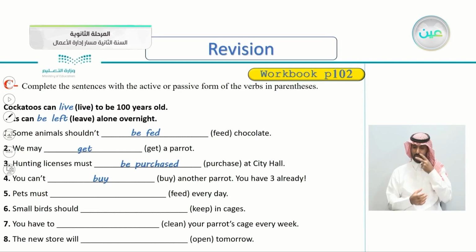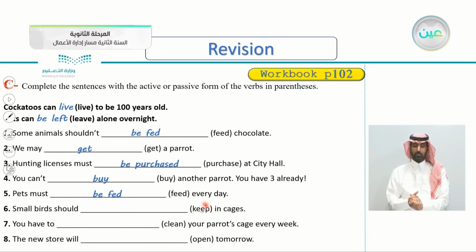Number 5, pets must feed every day. So the verb is feed. Who is feeding the pets? Pets must, yes, very good, must be fed. So we have 2 be fed here. Pets must be fed every day. Number 6, small birds should keep in cages.